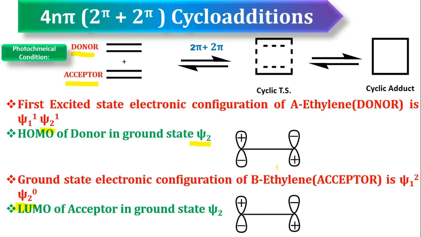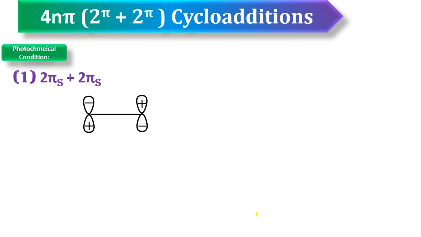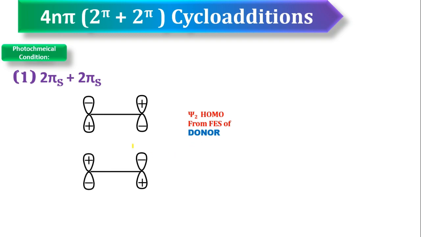So this is the first excited state HOMO of donor, this is the LUMO of ground state. Right, now supra addition. So select the molecular orbital. What is this? Psi2 molecular orbital, that is HOMO from first excited state. So this molecular orbital belongs to donor. Now write a Psi2 molecular orbital from ground state of acceptor.